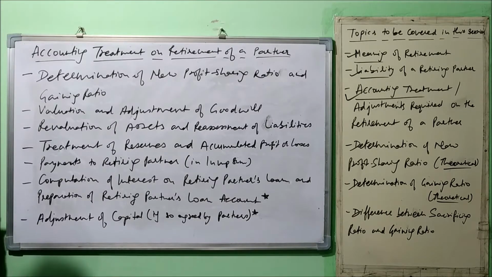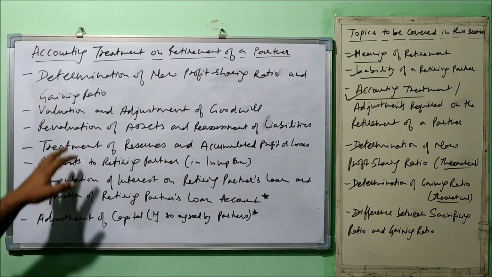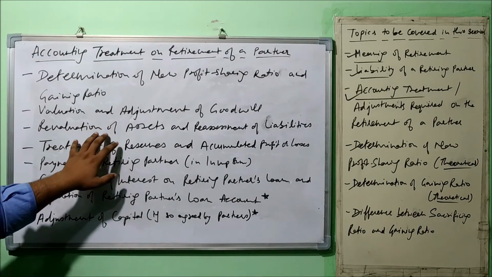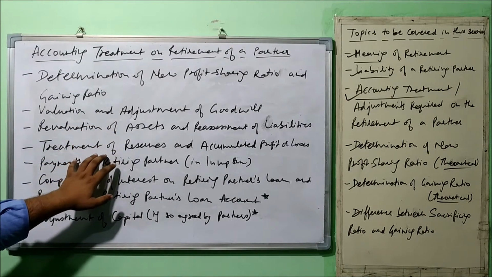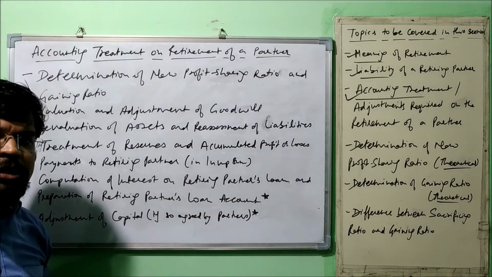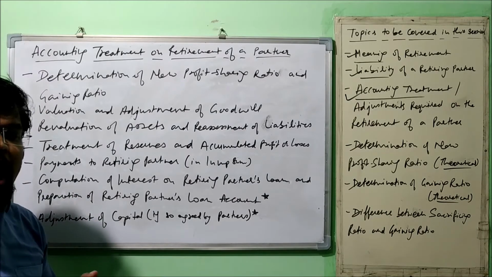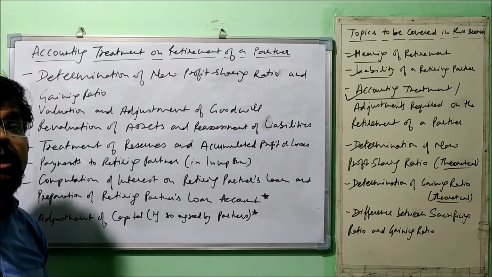Then after doing all these adjustments, meaning adjustments related to goodwill, revaluation of assets and liabilities, reserves, accumulated profits or losses, or any other adjustment, we make a total of the retiring partner's capital account, and after balancing, we see how much amount he needs to be paid now.